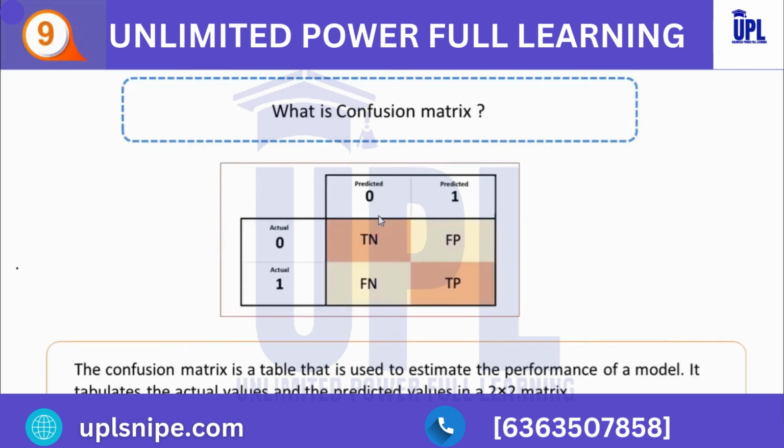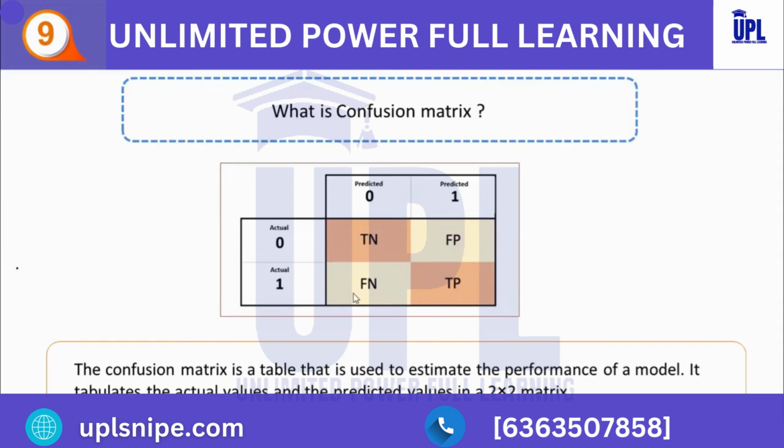So guys, let's move further and see what is the confusion matrix. The confusion matrix is a table that is used to estimate the performance of a model. It tabulates the actual values and the predicted values into a 2x2 matrix. So now, let's see what is true positive. Let me give you the definition of true positive. True positive denotes all those records where the actual values are true and the predicted values are true, right?